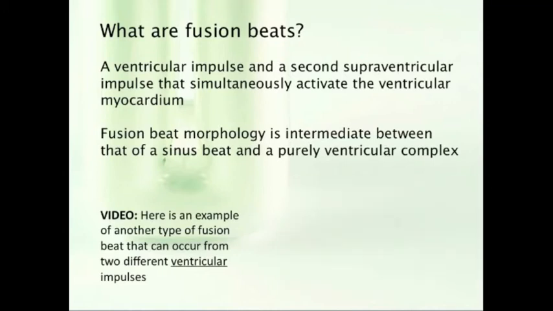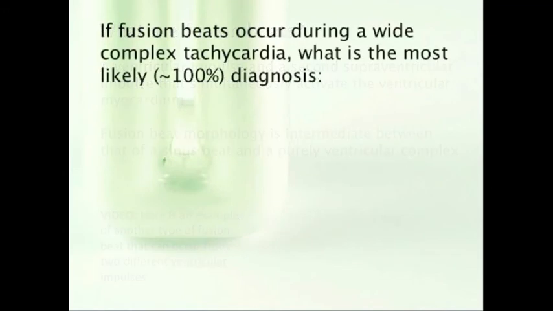If you see fusion beats during a wide beat tachycardia, the diagnosis with 100% accuracy is this. Ventricular tachycardia. Fusion beats during wide beat tachycardia unequivocally gives you a diagnosis of VTAC on ECG.